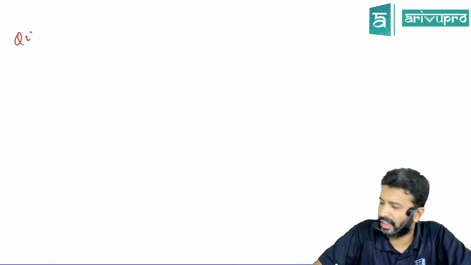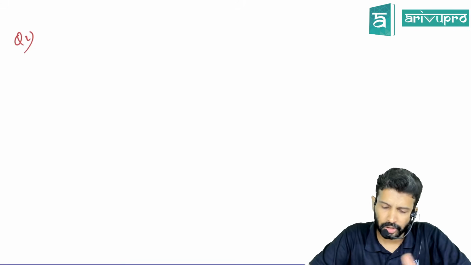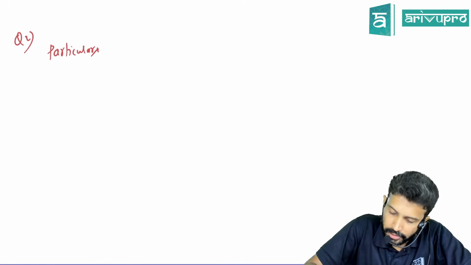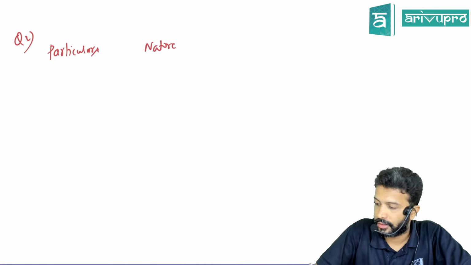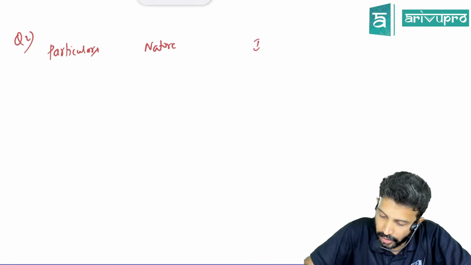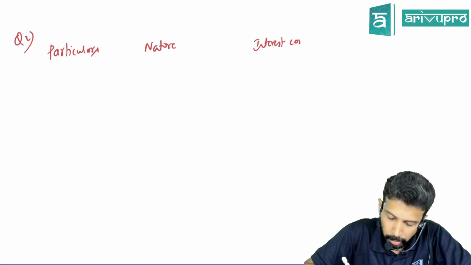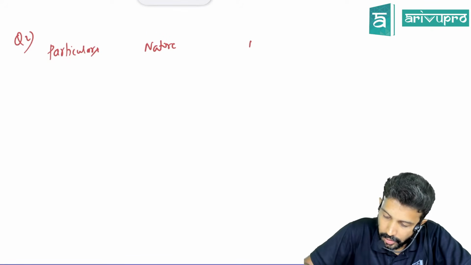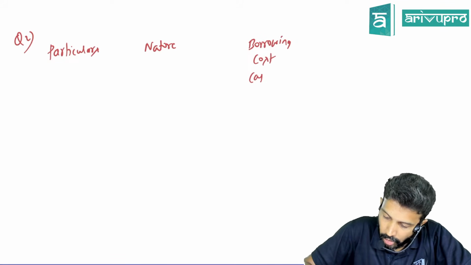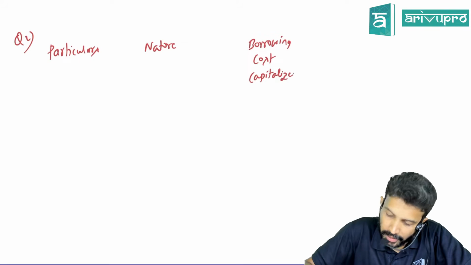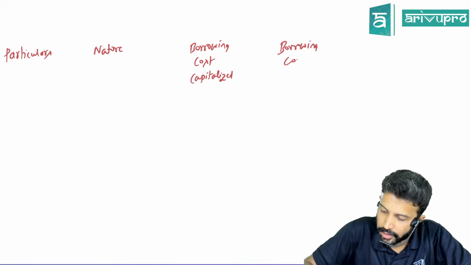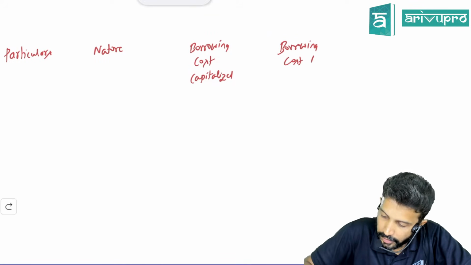Look at the marks. Generally, they will be asked for around 5 marks. So I would say present it in this format. First is particulars. Then I will call it as nature. We'll have one column for nature. Then we'll call it as interest cost or borrowing cost capitalized, will write. Borrowing cost capitalized. Borrowing cost to P&L, will write.